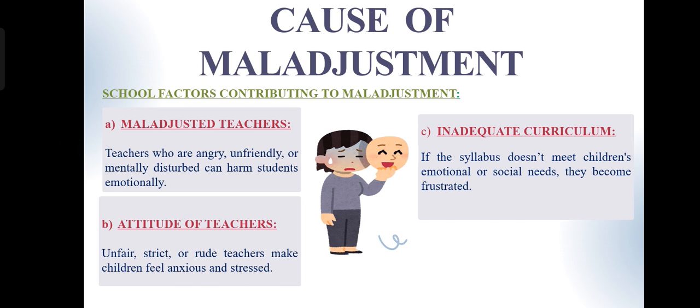Next one is attitude of teachers. A teacher's attitude, whether supportive or critical, encouraging or disengaging, strongly shapes how students feel about themselves and the school environment. A teacher with a negative attitude, such as bias, prejudice, or indifference, can reduce a child's interest in learning. For example, if a teacher assumes that slow learners can never improve, those students may internalize that belief and stop trying. Similarly, when teachers show favoritism towards high achievers, others feel neglected and may act out or disengage.